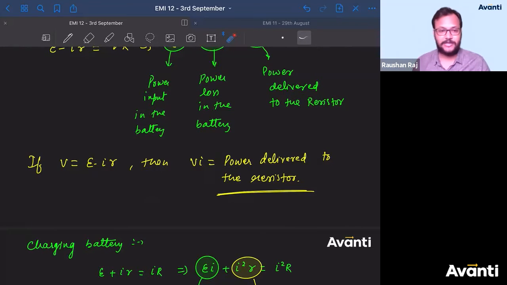And there'll be a time when the battery will not be able to give that kind of energy, and then we say that battery is discharged. So I hope you have understood this, guys.